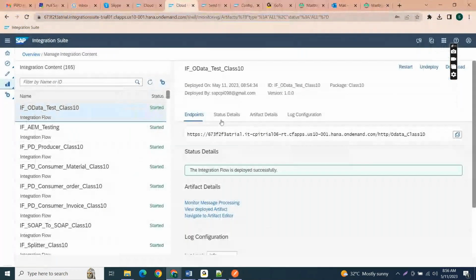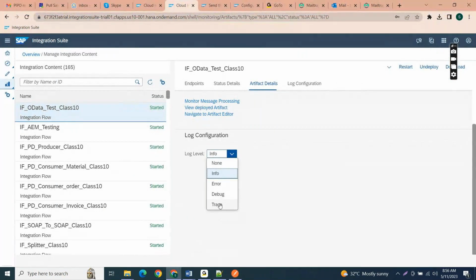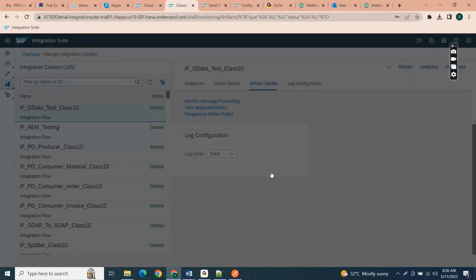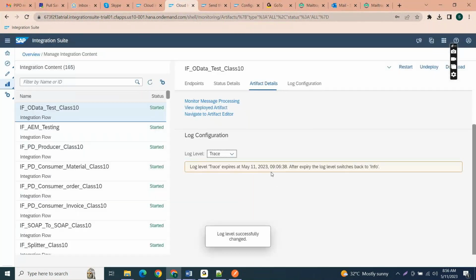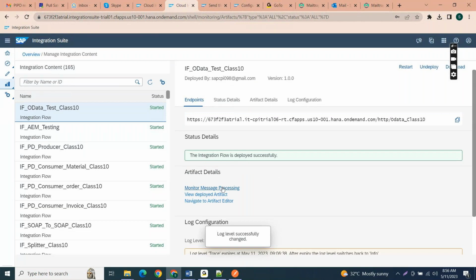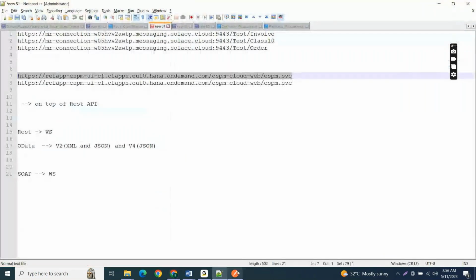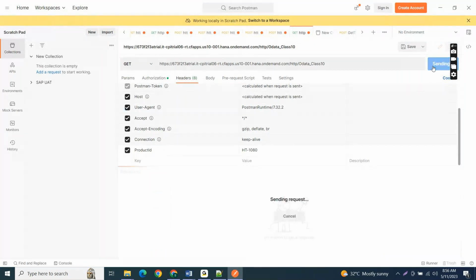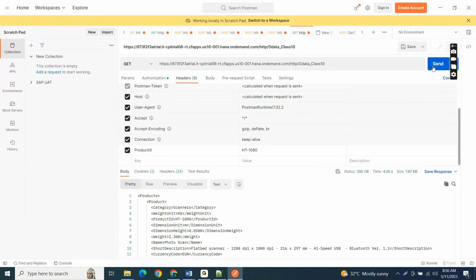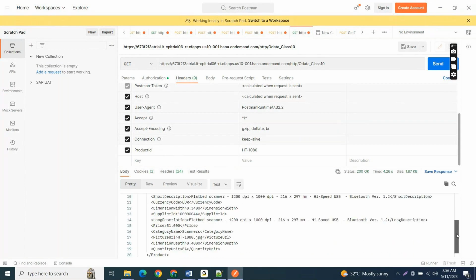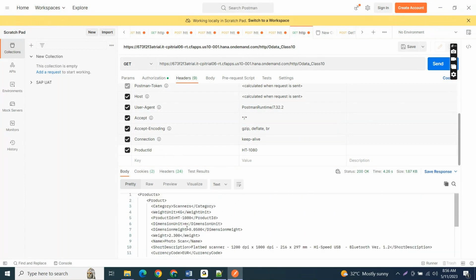Before triggering the message, let me enable trace for this integration. So enable trace, go to the message processing log, and let me trigger the message. So see, I got a response, along with this product detail.